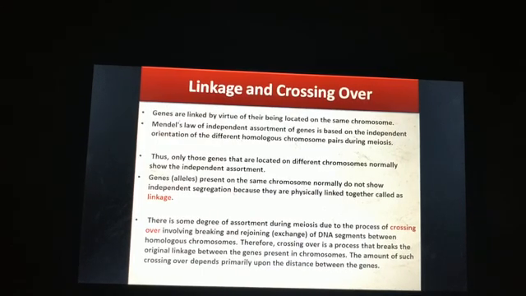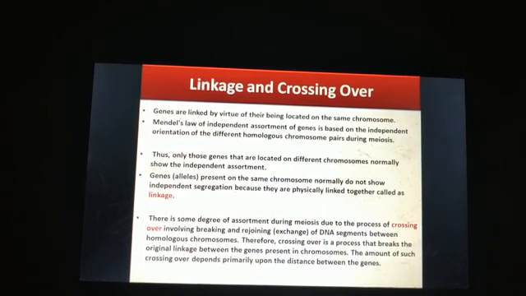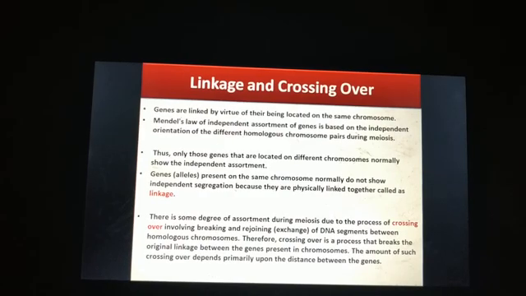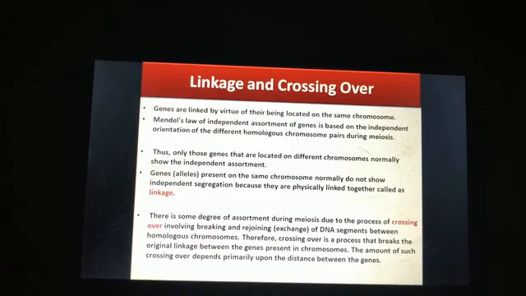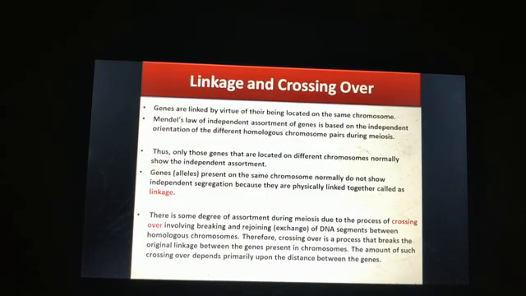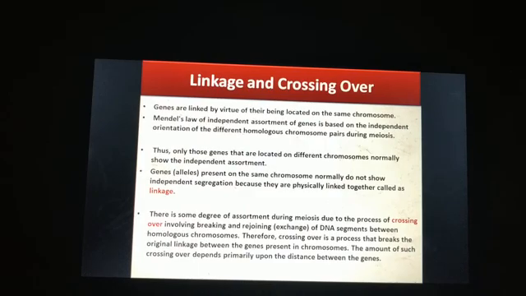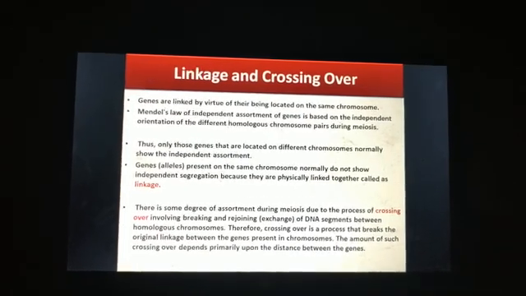But later it came to be known that if the genes are present on the same chromosome, then they are linked. Genes or alleles present on the same chromosome normally do not show independent segregation because they are physically linked together, and this is called linkage.